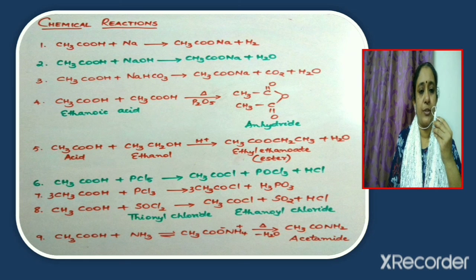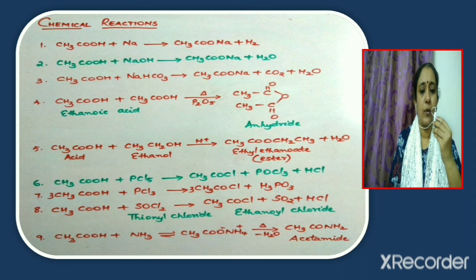Now consider the fourth equation. Here two molecules of ethanoic acid react with each other in the presence of phosphorus pentoxide. So when heated, a molecule of water will get eliminated and this results in the formation of acid anhydride. Now consider the fifth equation. Here ethanoic acid reacts with ethanol in the presence of dilute sulfuric acid to give an ester. The ester formed in this case is ethyl ethanoate. Along with the ester, water is also produced.